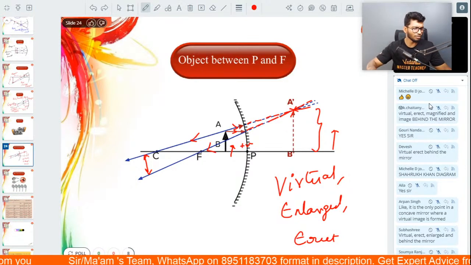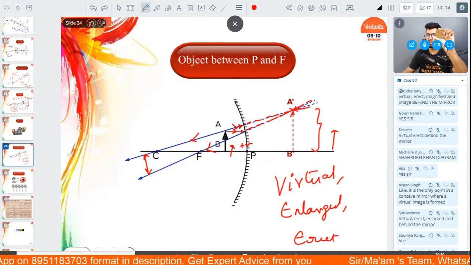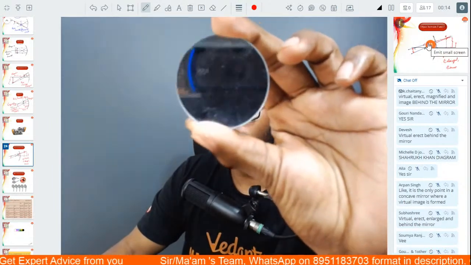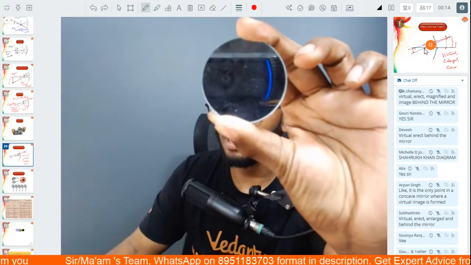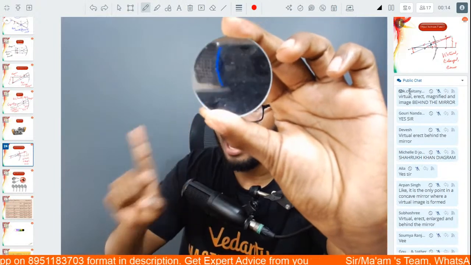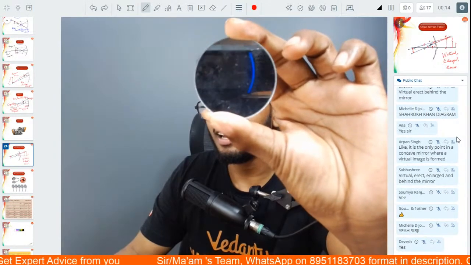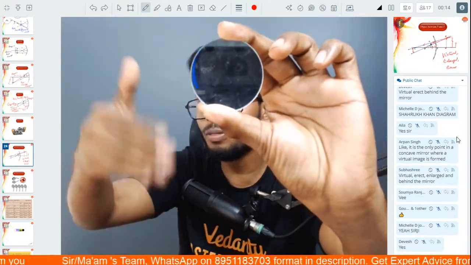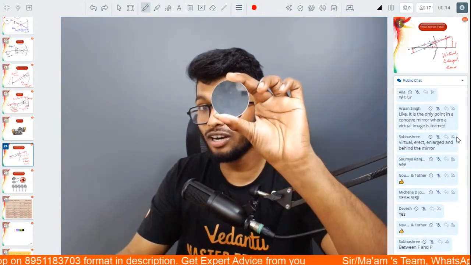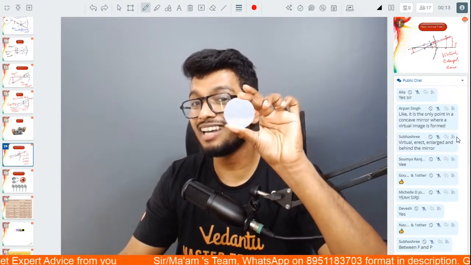Now, to give you an example of this one, guys, right now I have a concave mirror with me. If you notice very carefully, when I bring this object really close to this, you can see that it is highly enlarged, even though the webcam that I have is really not that big. It is erect also, it's upright. And it is also bigger. It is virtual in nature. That is why you're able to see the image on the mirror itself. This is the best example. But as I take it further and further away, once I go beyond it, you can see it is inverted now. That is what happens.